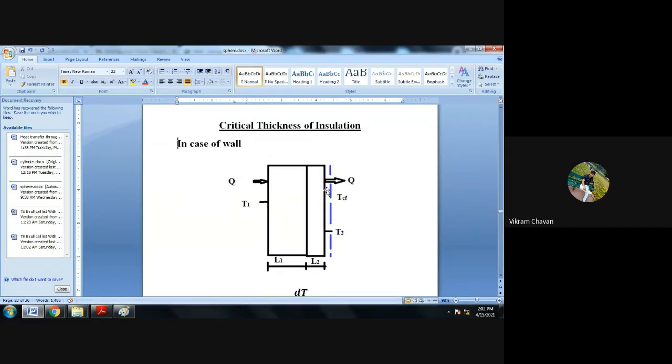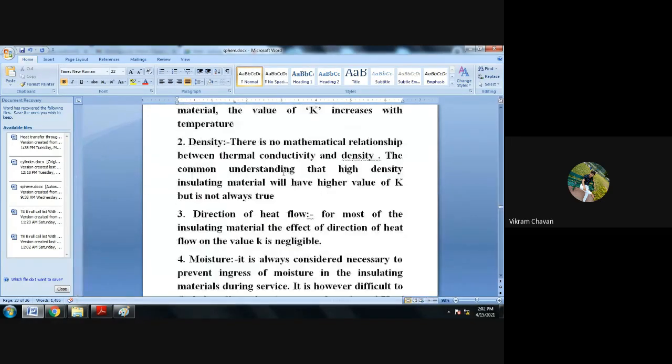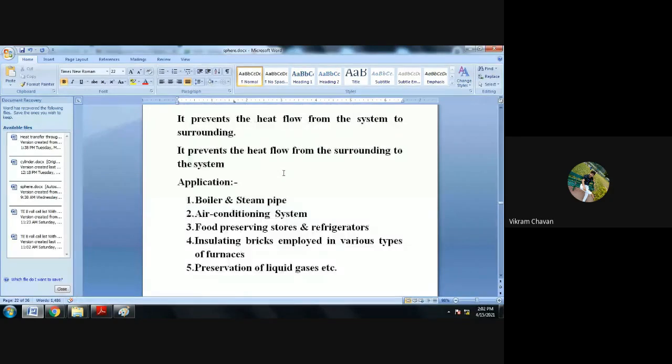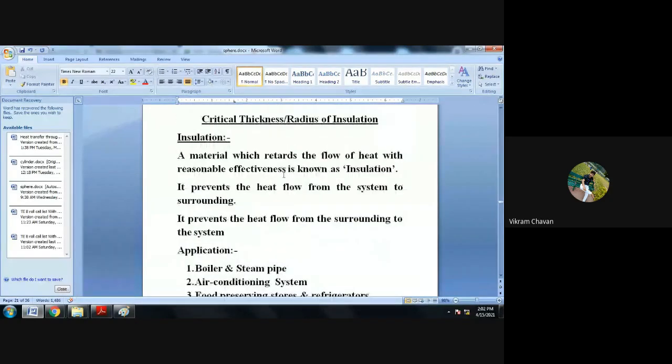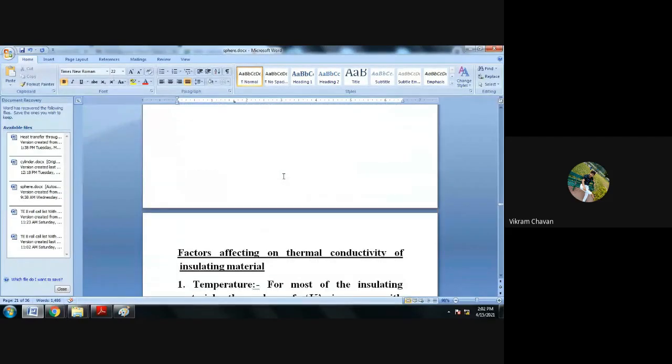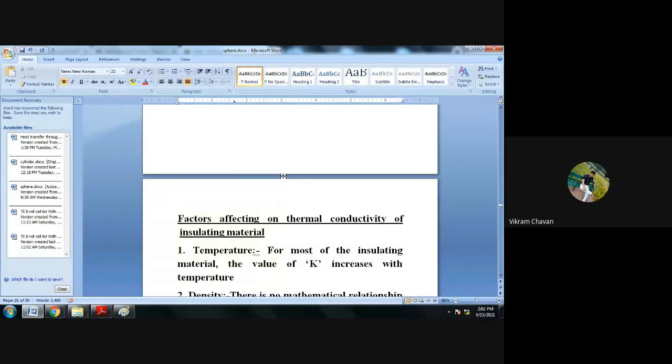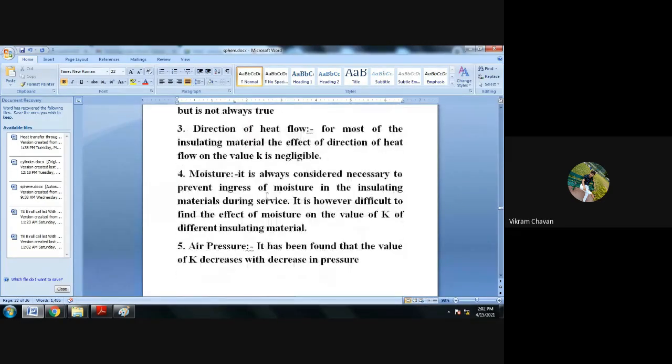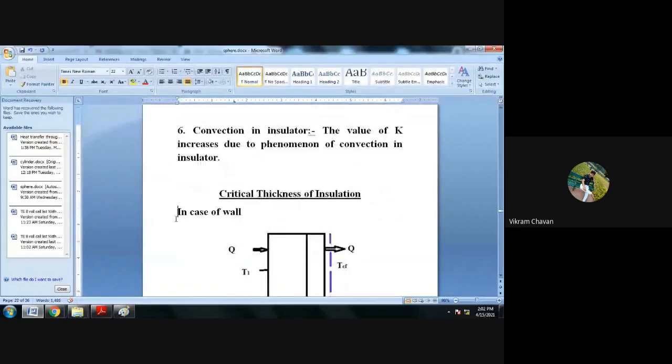So write down the heading part, critical thickness of insulation. I think we have written what is meant by insulation, and what the different applications of insulation are. Then we also discussed and wrote the point, factors affecting thermal conductivity of insulating material, and we discussed nearly 6 factors in this point. And the succeeding point is critical thickness of insulation.